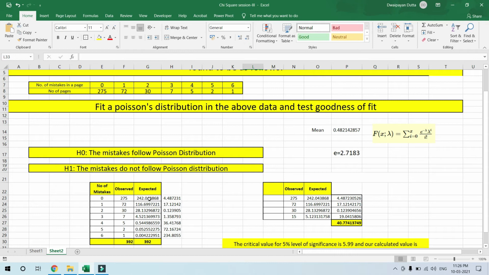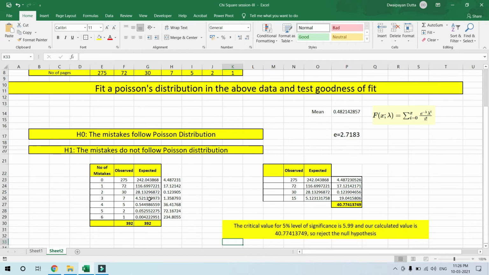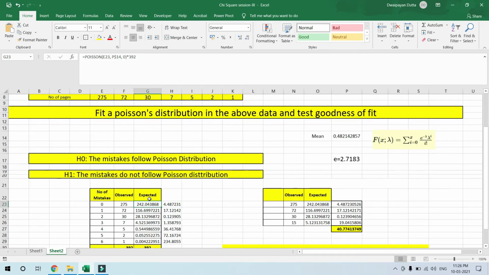I have shown you this before. You have to understand how I have received this expected value here. We are asked to fit a Poisson's distribution. So what I did, I put a formula of Poisson's distribution here. Here it is equal to Poisson of E23. What is E23? This one, right? This will give you the value of I.